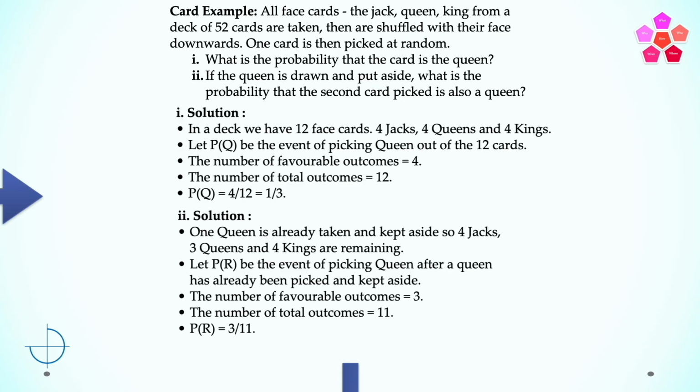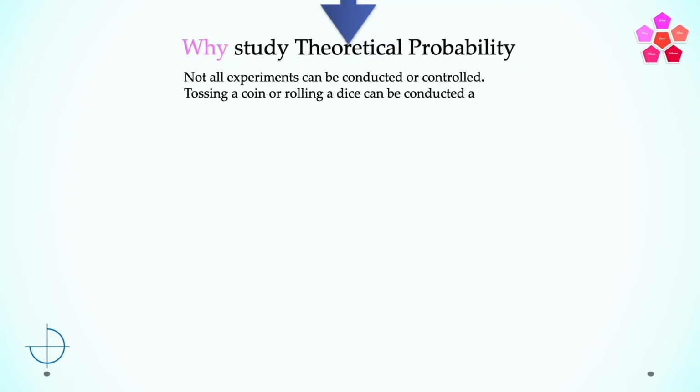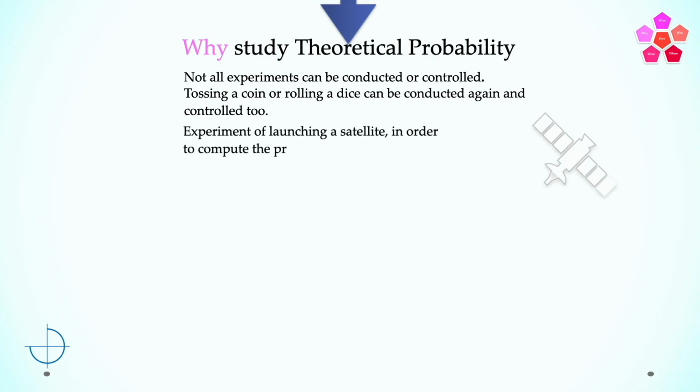Just an out-of-the-box question to trigger your mind. Why study theoretical probability? Not all experiments can be conducted or controlled. Tossing a coin or rolling a dice can be conducted again and controlled too. But imagine experiment of launching a satellite. In order to compute the probability of its failure, it cannot be conducted again or be controlled.